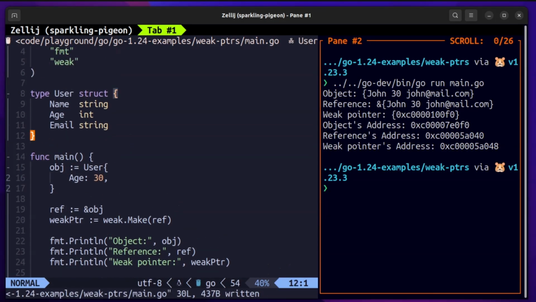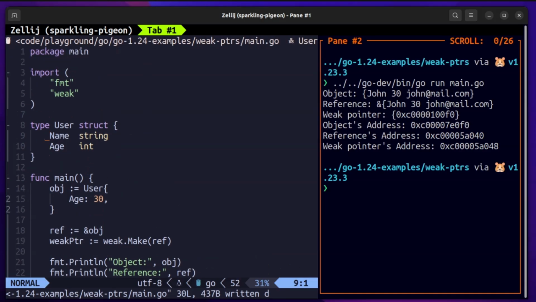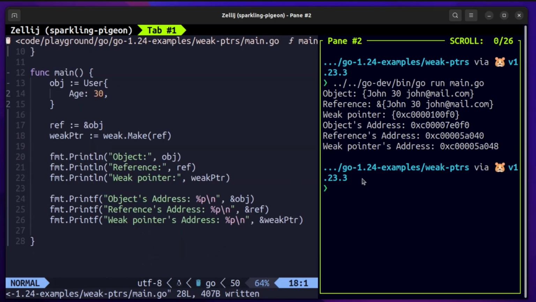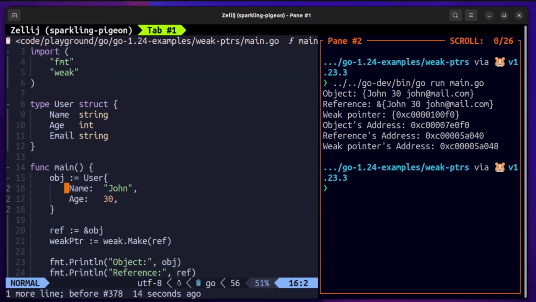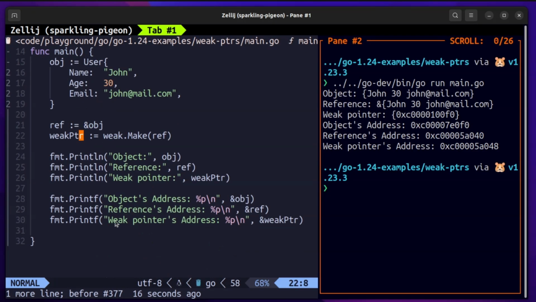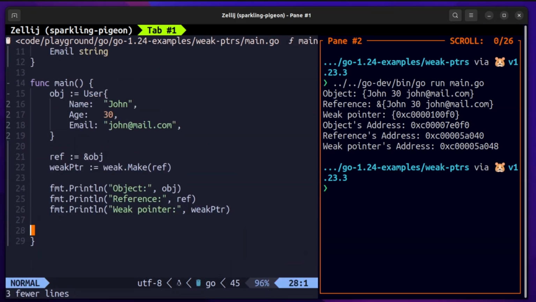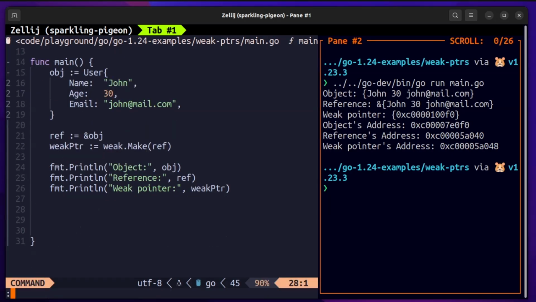So if I remove one of the two fields here, I'll only keep age here. Let us now try to get the actual working of weak pointers. For that, we need to run the garbage collector.